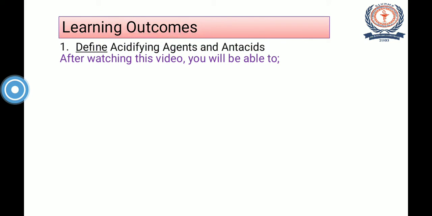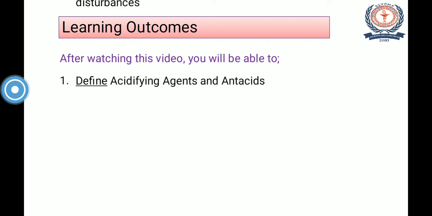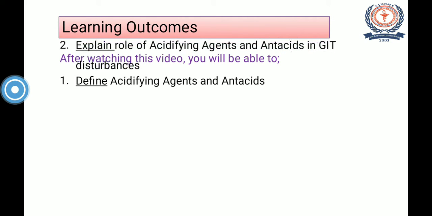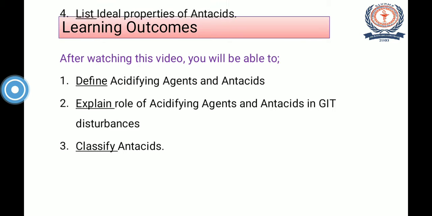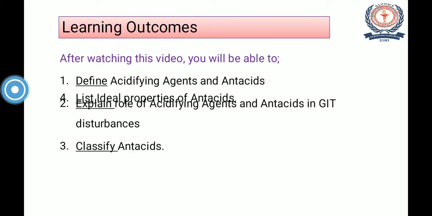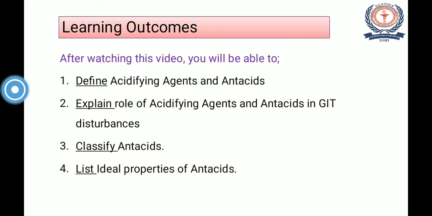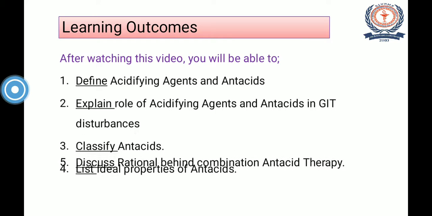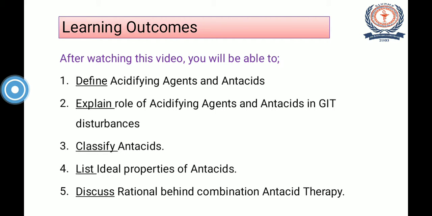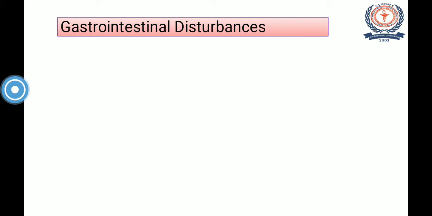define acidifying agents and antacids. You will be able to explain the role of acidifying agents and antacids in gastrointestinal disturbances. You will be able to classify antacids, list ideal properties of antacids, and discuss the rationale behind combination antacid therapy. So, my dear friends, you will learn all these outcomes after watching this video.